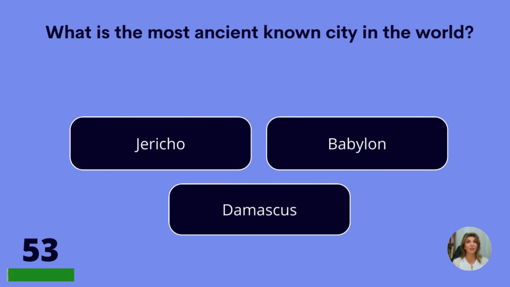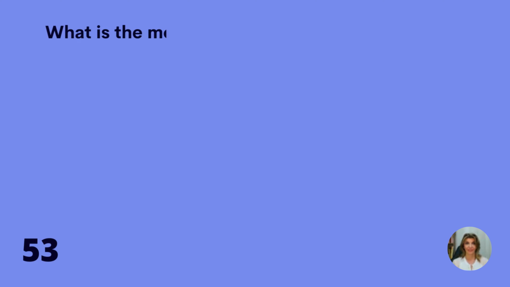What is the most ancient known city in the world? Jericho, Babylon, or Damascus? Jericho.